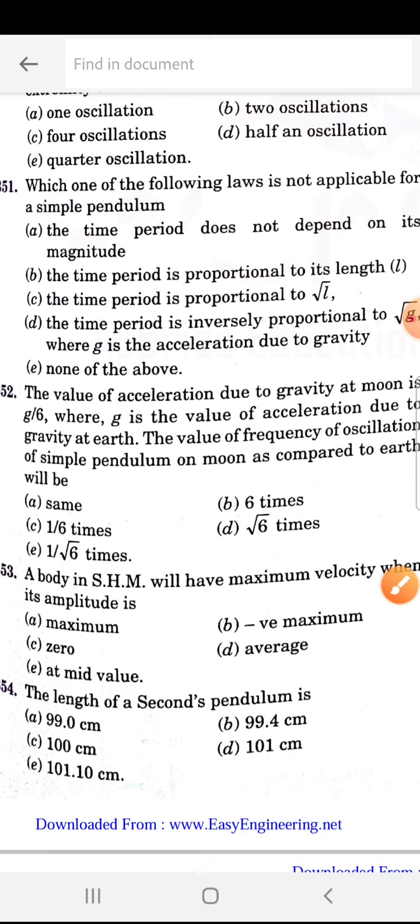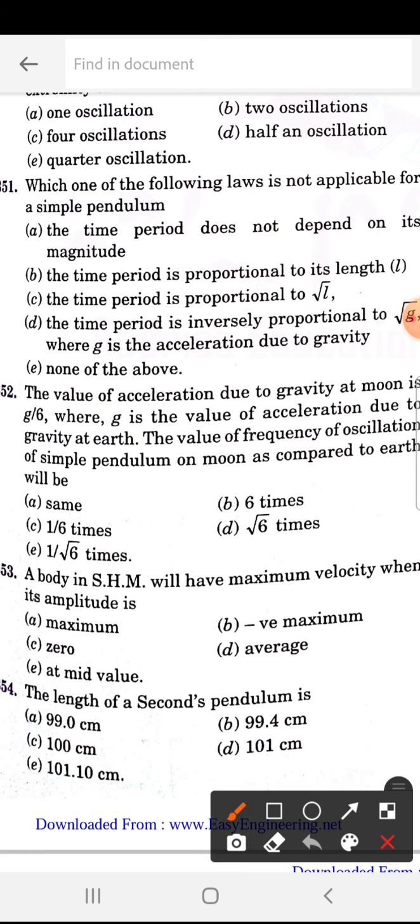Next, 351. Which of the following laws is not applicable for the simple pendulum? So 351 is B. The time period is proportional to its length. This is not applicable.